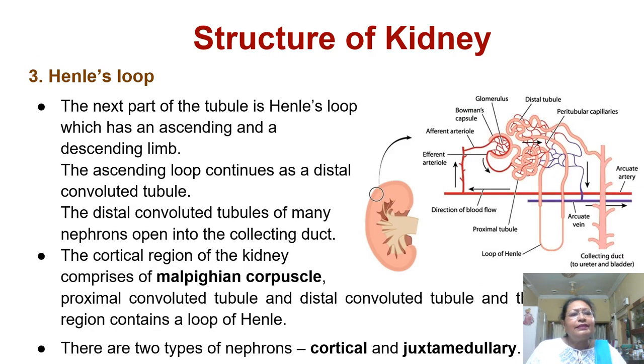Now, the next part of the tubule is Henle's loop, which has an ascending and descending limb. The ascending limb continues as a distal convoluted tubule, and the distal convoluted tubules of many nephrons open into a collecting duct. The cortical region of the kidney comprises the Malpighian corpuscle, proximal convoluted tubule, and distal convoluted tubule, and the medullary region contains the loop of Henle. There are two types of nephrons, cortical and juxtamedullary.